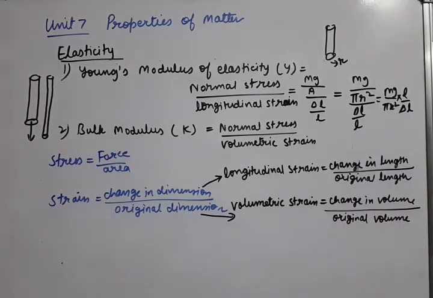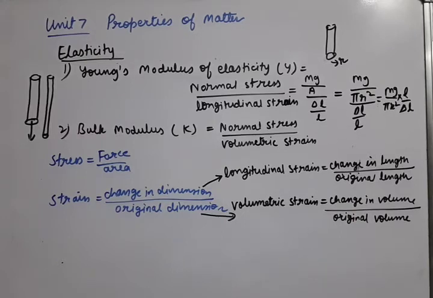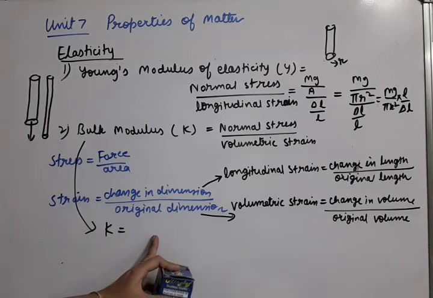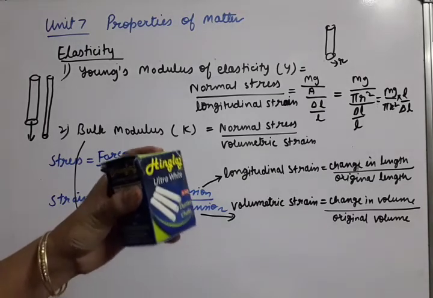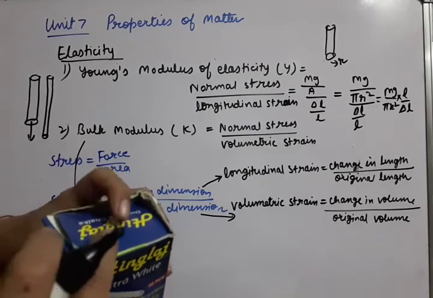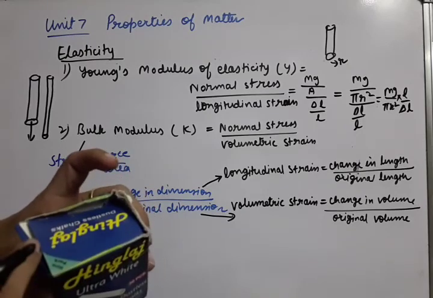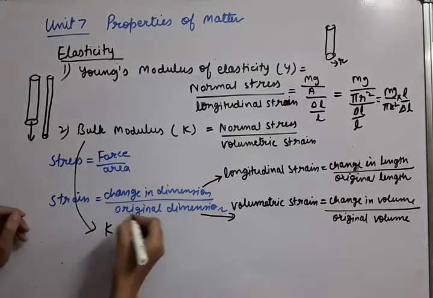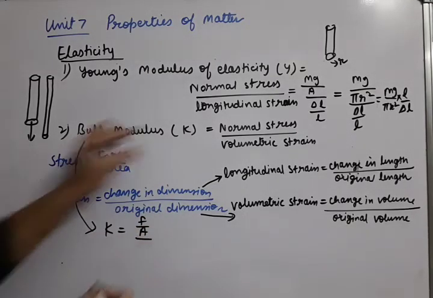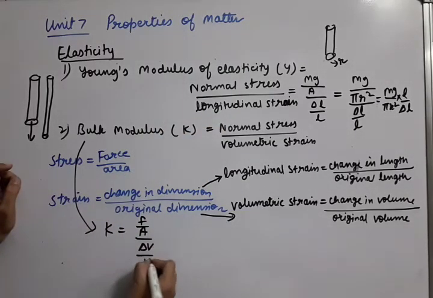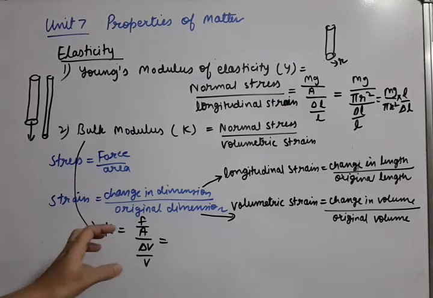Now let us discuss the bulk modulus formula. For bulk modulus, I am writing the derivation here. For bulk modulus, we need a volumetric body. When we apply the force per unit area, this we will call pressure. So force per unit area, normal stress, upon volumetric strain, that is delta V upon V. So we need to write volume and pressure together.